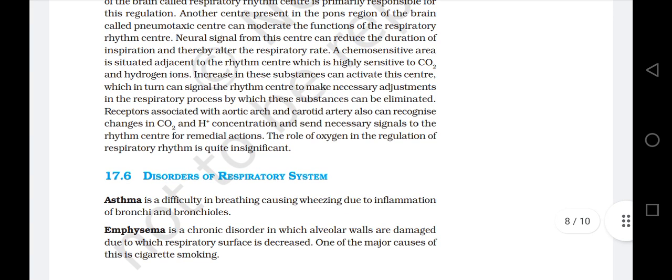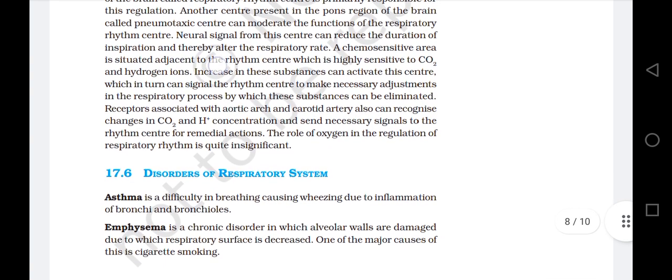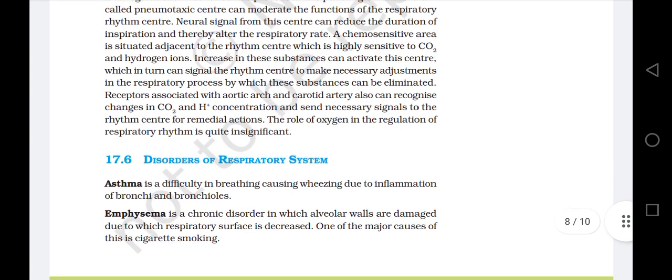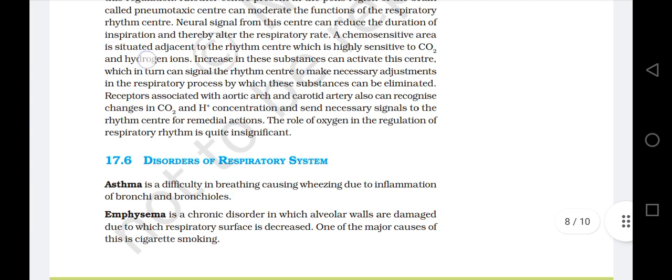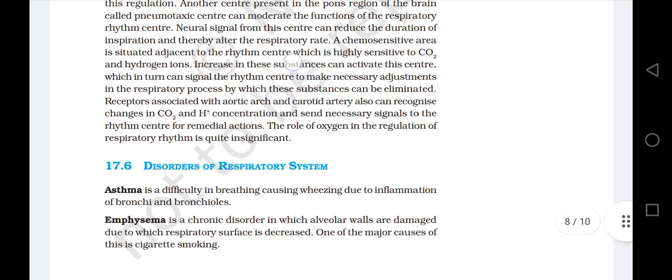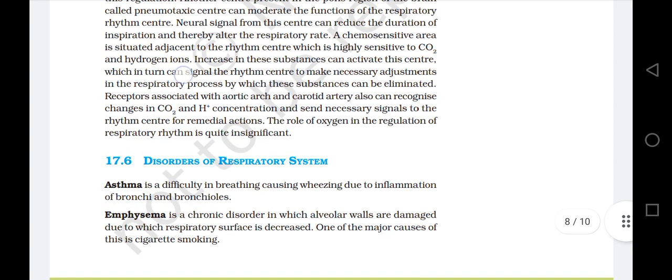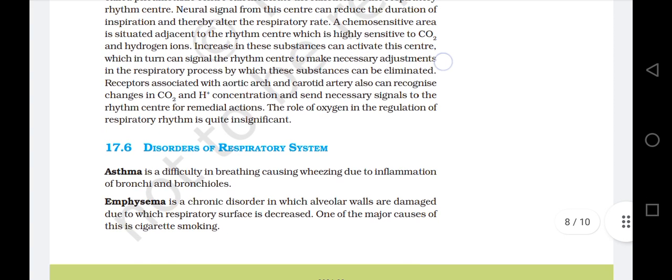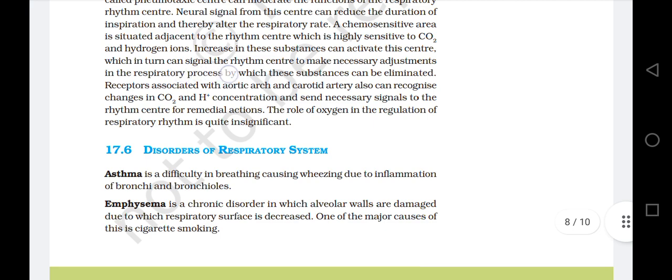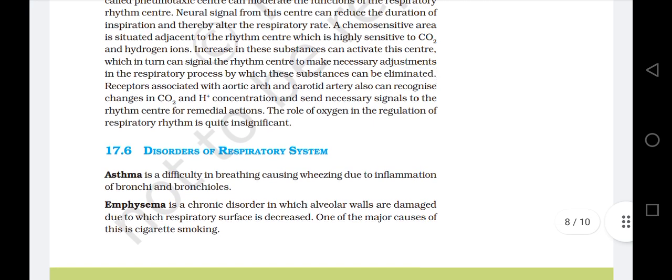A chemosensitive area is situated adjacent to the rhythm center, which is highly sensitive to carbon dioxide and hydrogen ions. Increase in these substances can activate the center, which in turn can signal the rhythm center to make necessary adjustments in the respiratory process by which these substances can be eliminated.